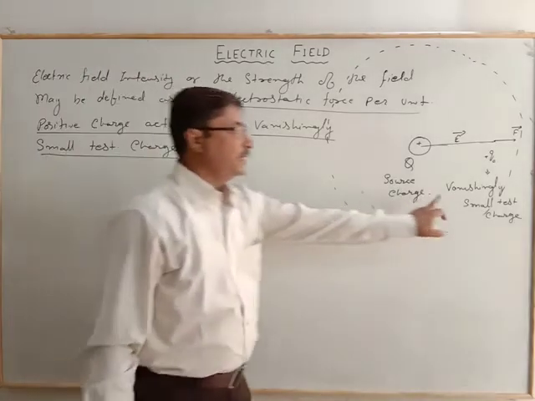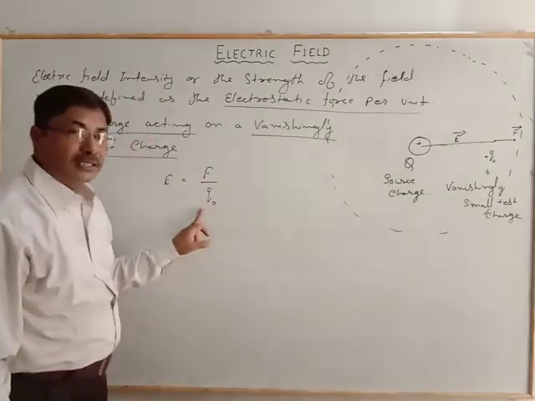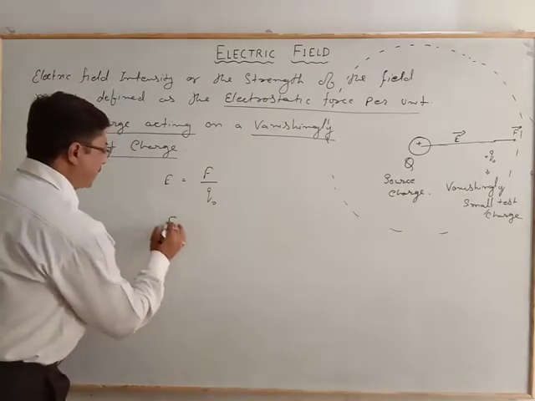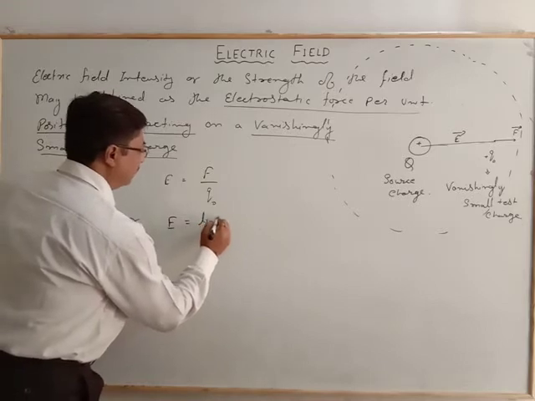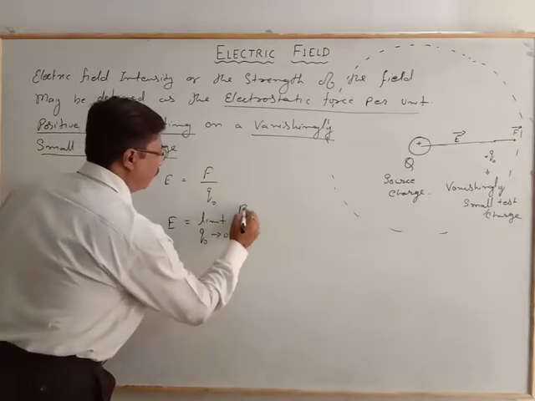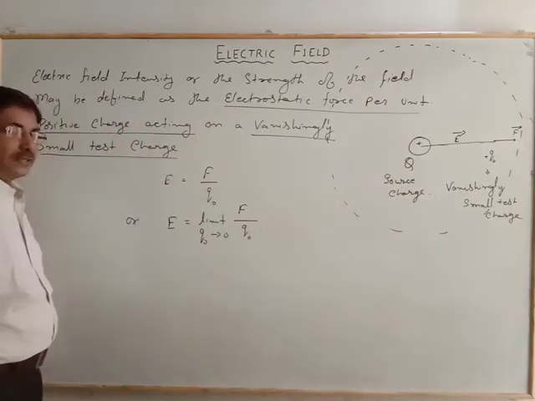Now it is vanishingly small, that means the test charge tends to be 0. So we write the electric field is equal to limit Q naught tends to 0 of the force experienced by the test charge.